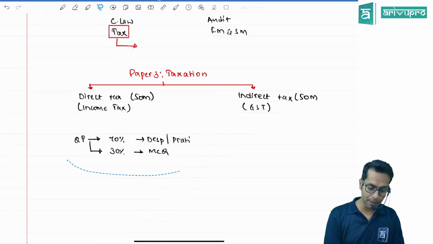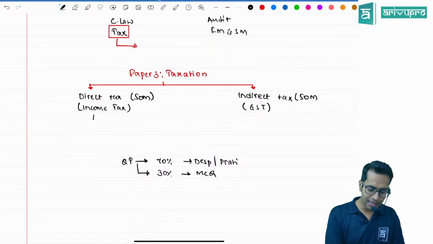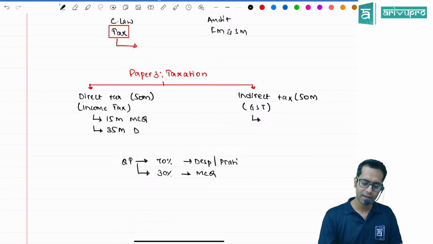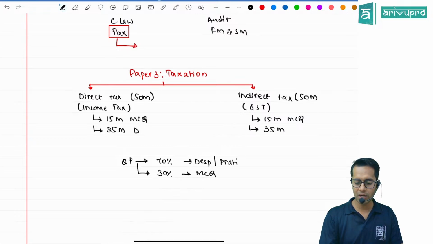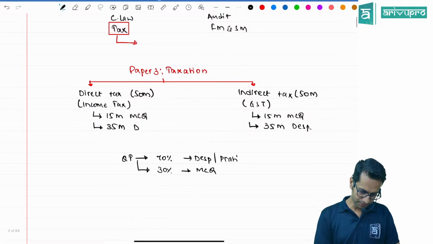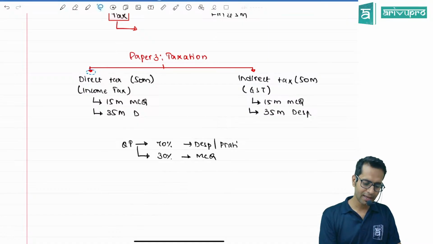So DT will have 15 marks of MCQs and 35 marks of descriptive questions, and IDT also will have 15 marks MCQs and 35 marks descriptive. This is clear. This paper you are going to write, and I am going to take this subject for you.